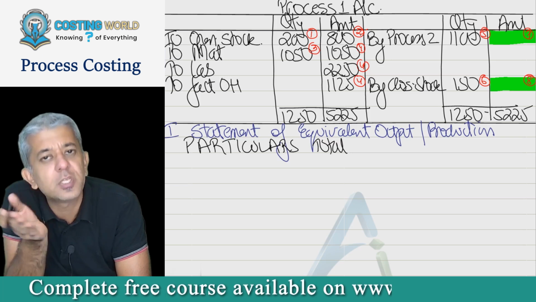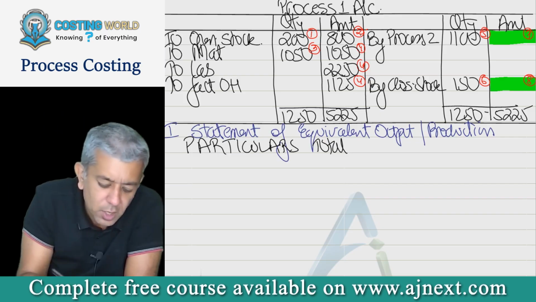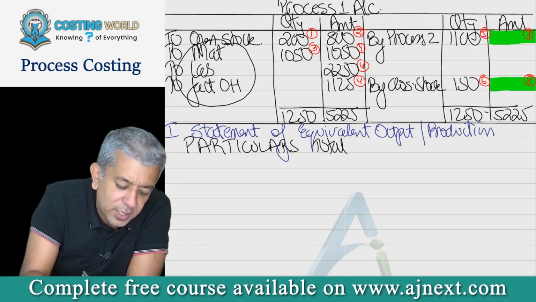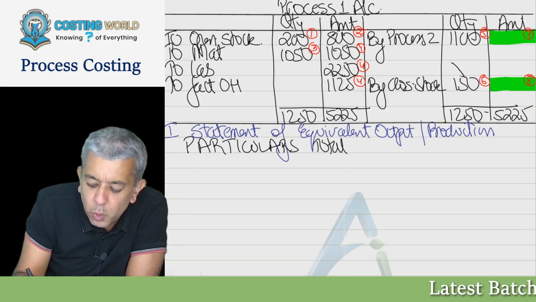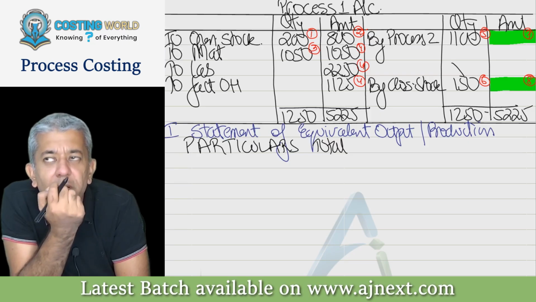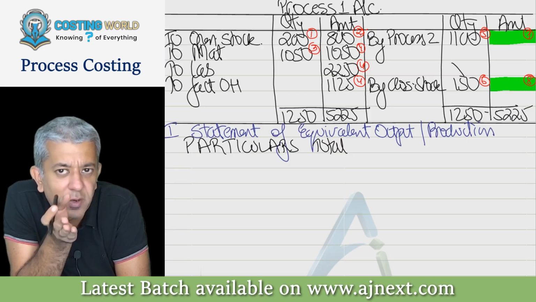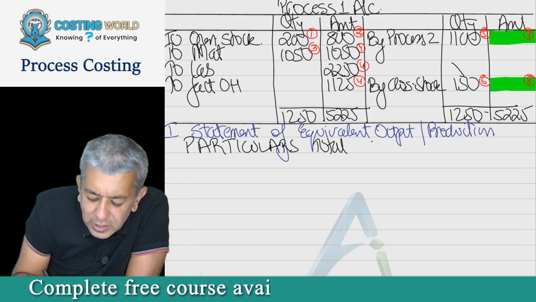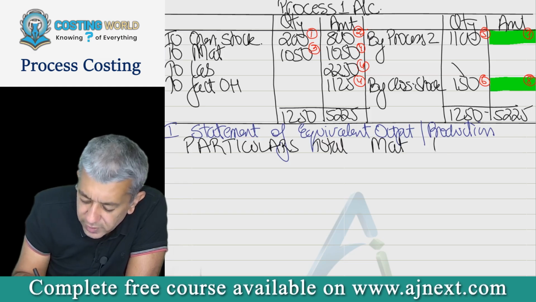Forget the cost sheet. See the debit side of your process account. Whichever costs are there on the debit side, can we say they will start to go inside my closing stock? Correct? Yes. So my closing stock of WIP will get valued at cost. Cost should have 3 ingredients: material, labor and factory overheads.